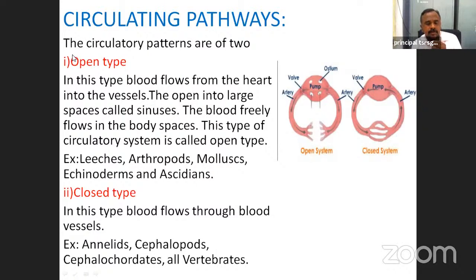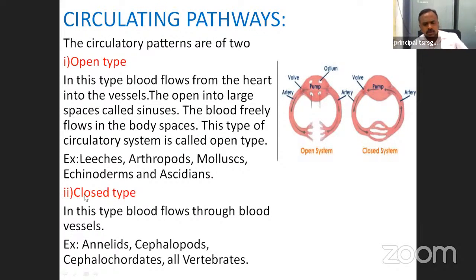This blood, which type of blood? Lymph, white blood. White blood flows in this type of animals. Examples are leeches, arthropods, molluscs, echinoderms and ascidians, which have the open type of circulatory system.